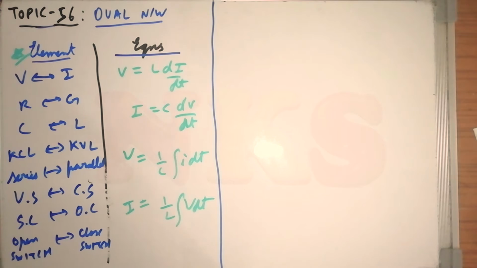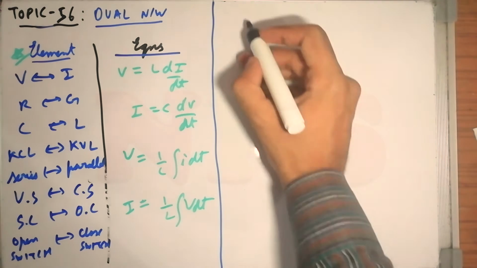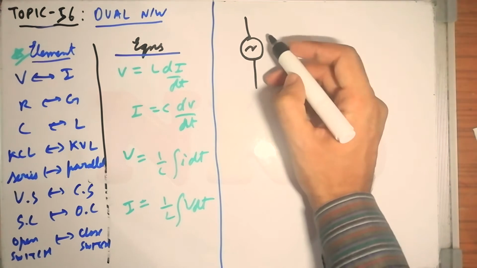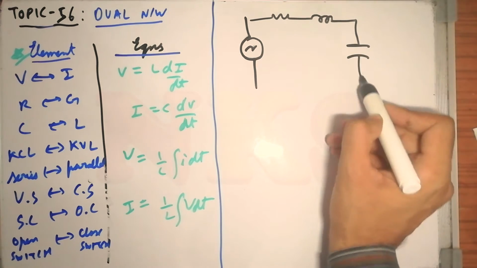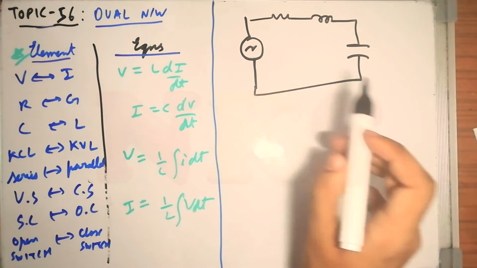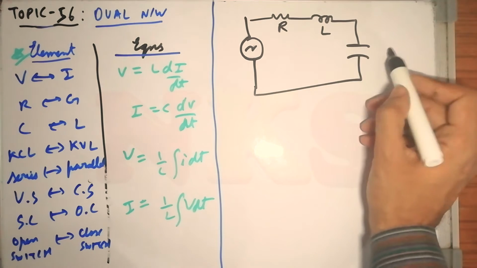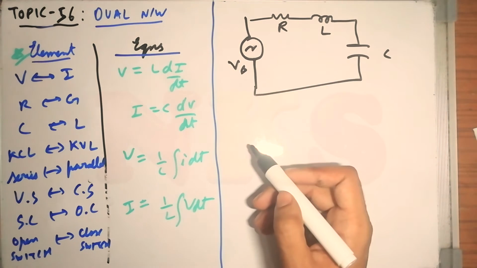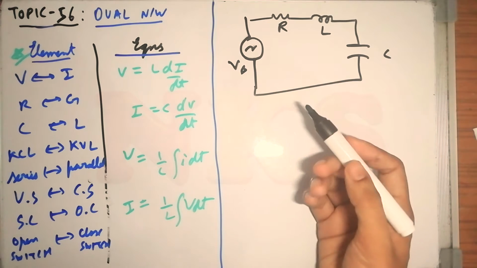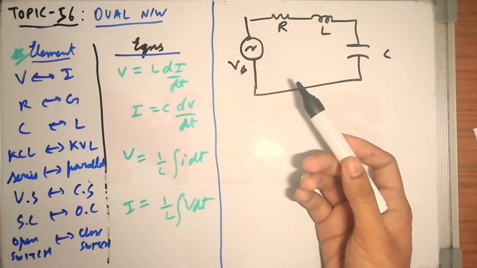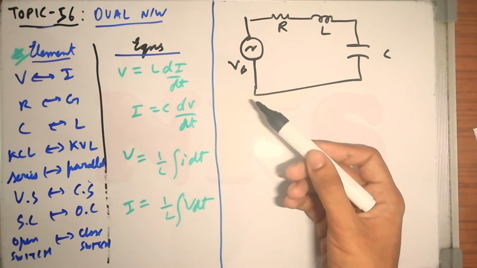Now let us take a very simple circuit. This is R, this is L, this is C. If this is the V source, then we can easily write a differential equation, a mathematical equation, to describe this circuit.